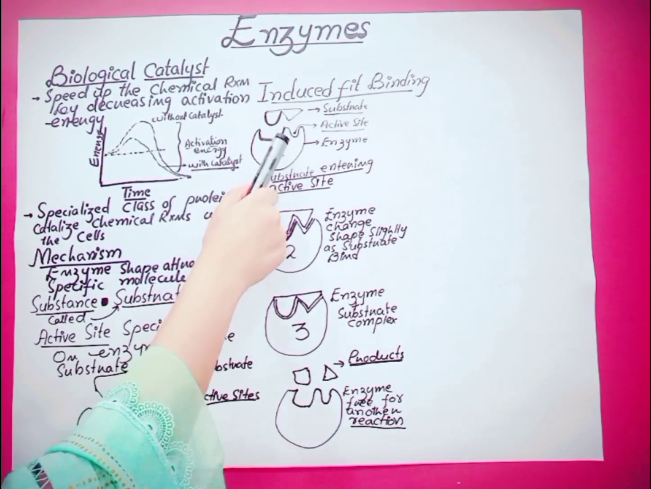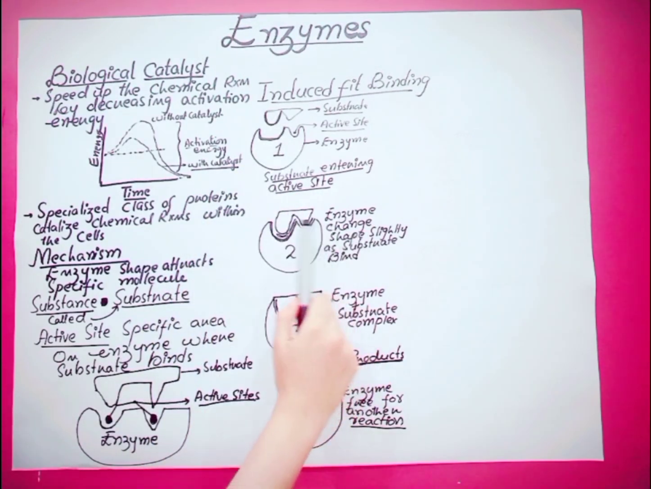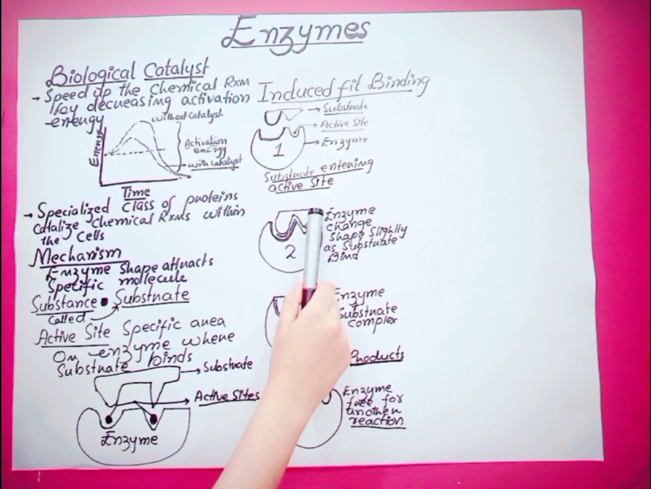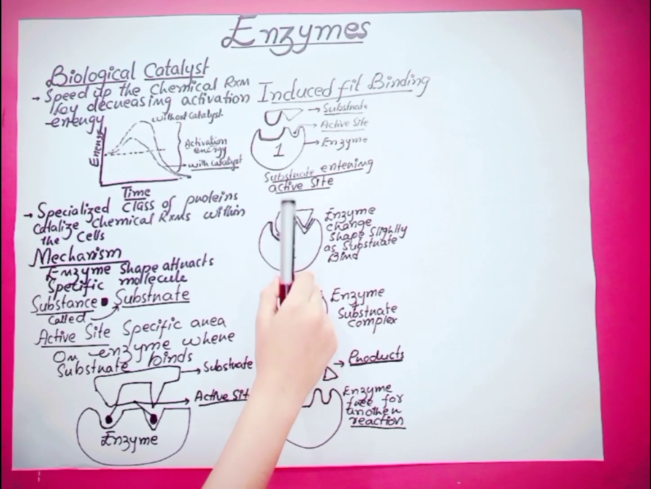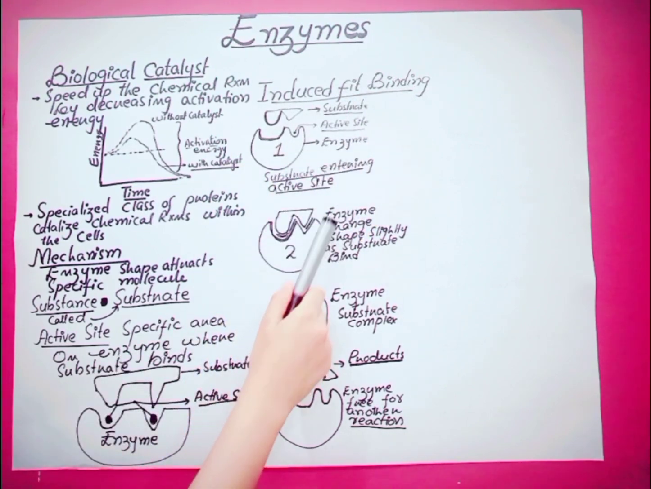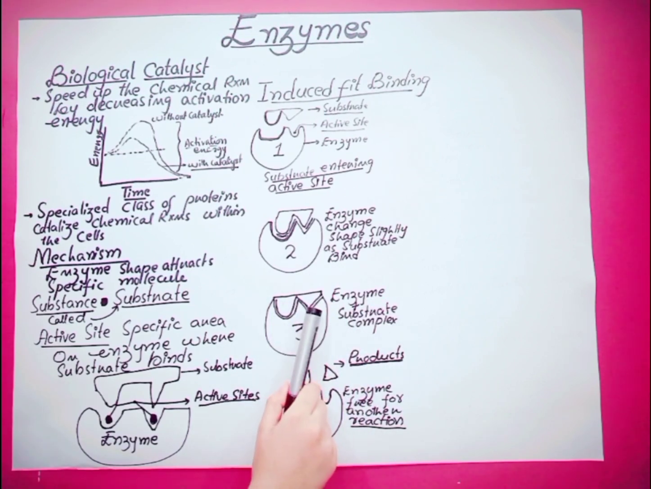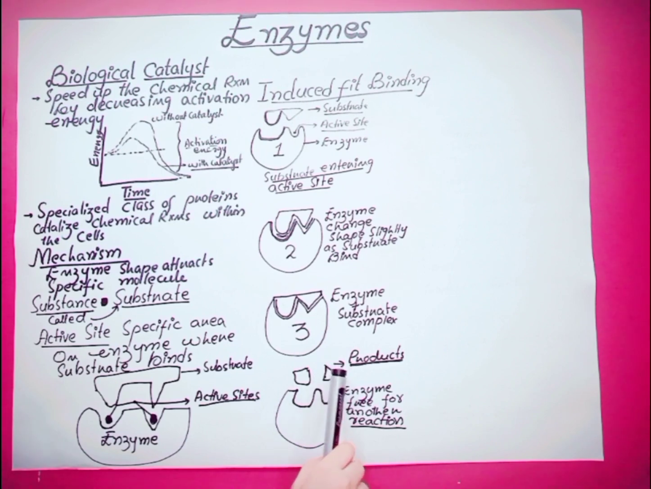In the first step, you can see there is a difference in shape between the enzyme and the substrate. The enzyme changes its shape slightly in order to bind with the substrate. This binding is called induced fit binding, in which the enzyme changes its shape slightly. The complex of enzyme and substrate is formed in the third diagram. You can see the complex, while in the final step the enzyme converts the complex molecule into simple form. The enzymes don't get consumed in the chemical reaction, and now it's ready for another reaction.